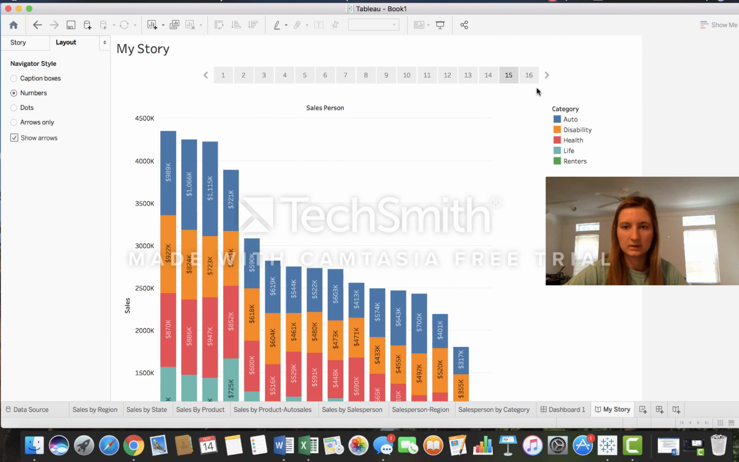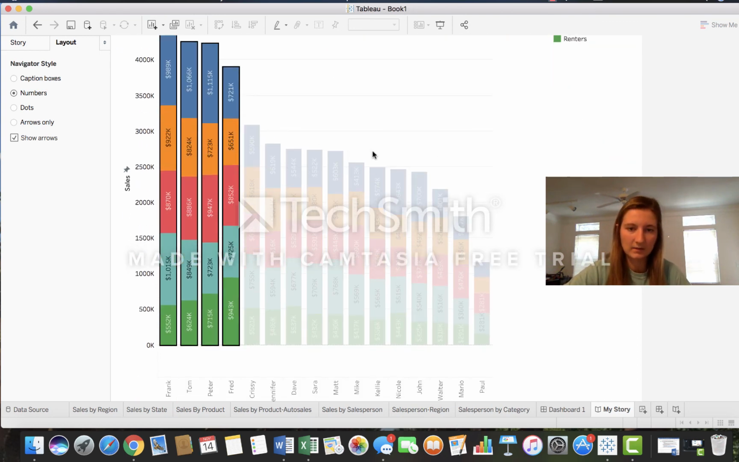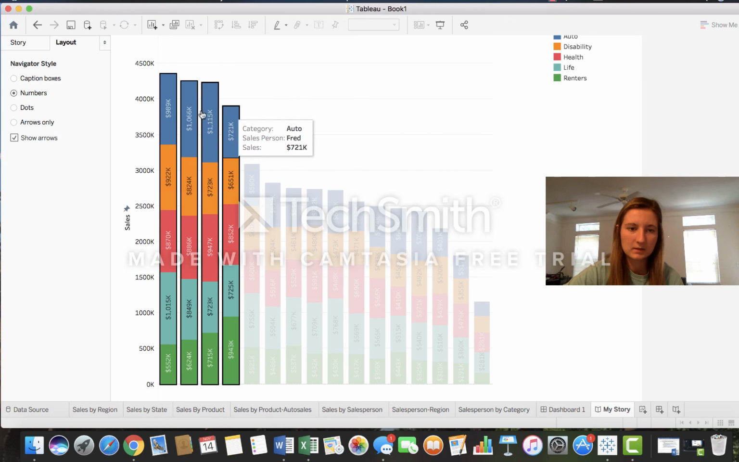So when you go to the last slide in my story, it highlights that once again the top 4 people significantly passed the others by a lot of sales. And those people were Frank, Tom, Peter, and Fred. And it shows you what type of insurance they sold the most of and what they sold the least of.